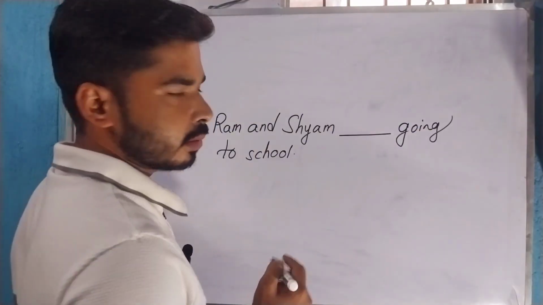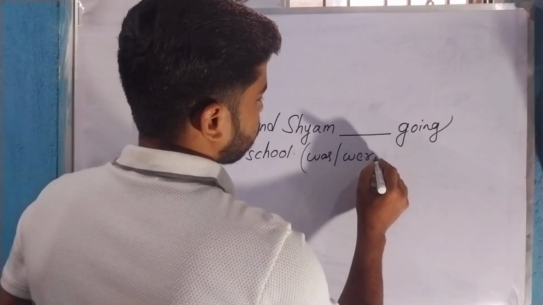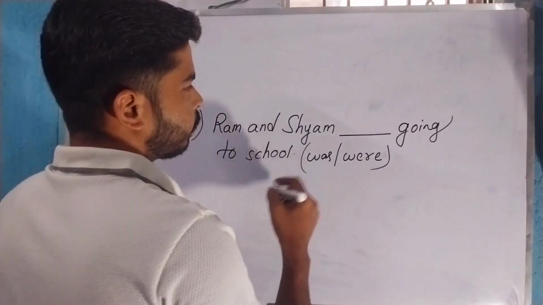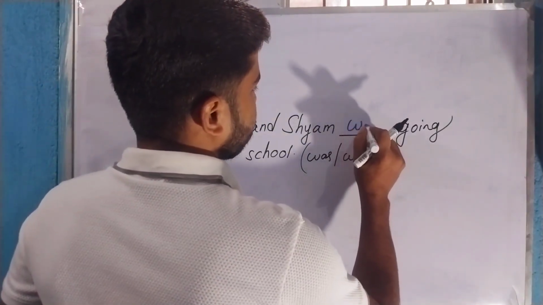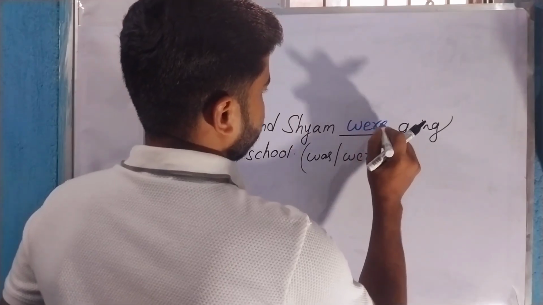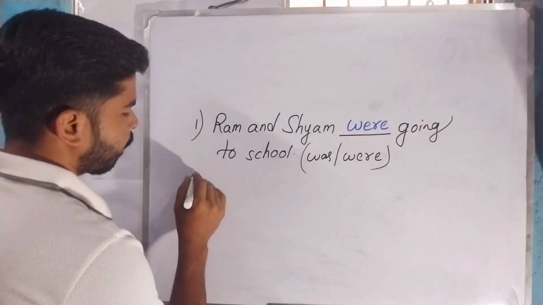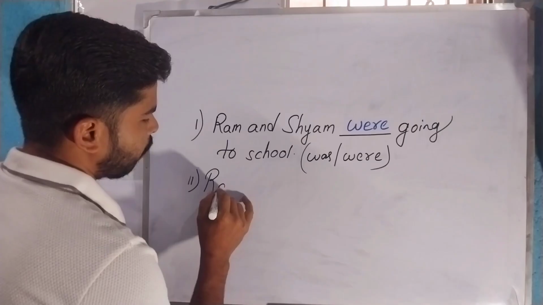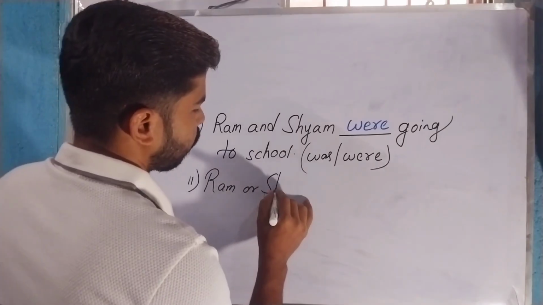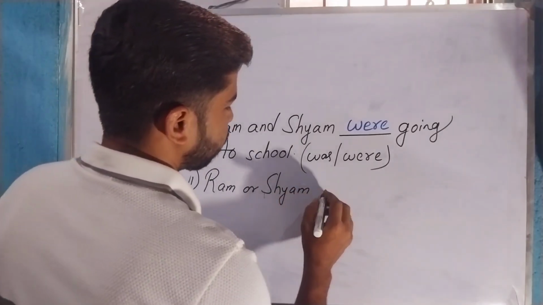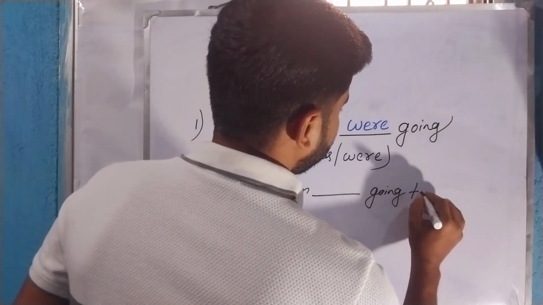So what can be the answer? Was or were? So the answer will be basically were. Okay. And if I take another example, Ram or Sham dash going to school.